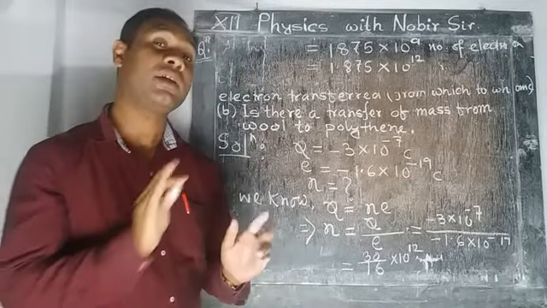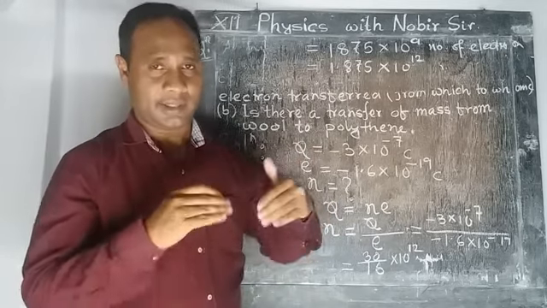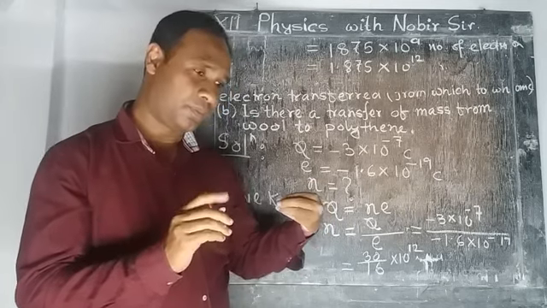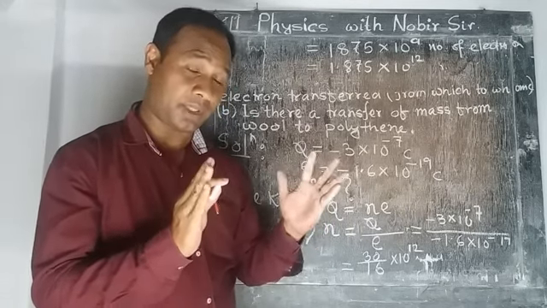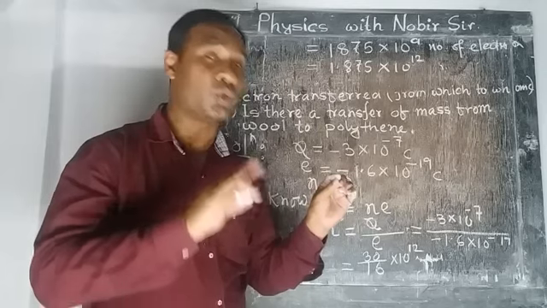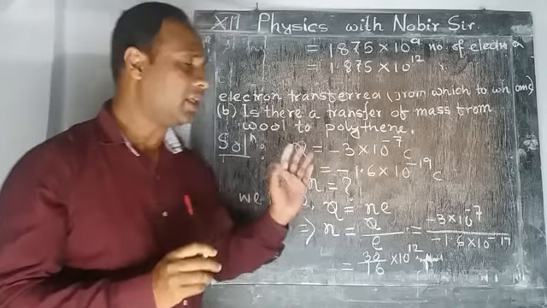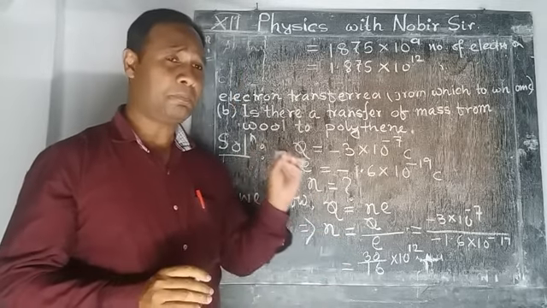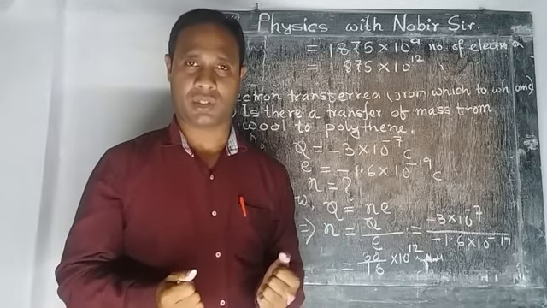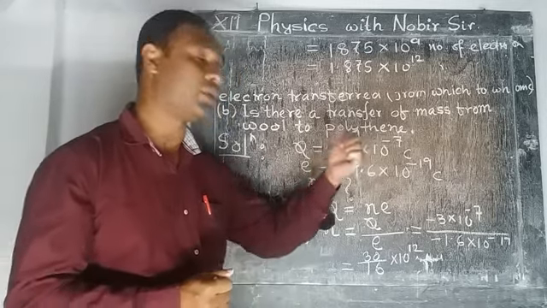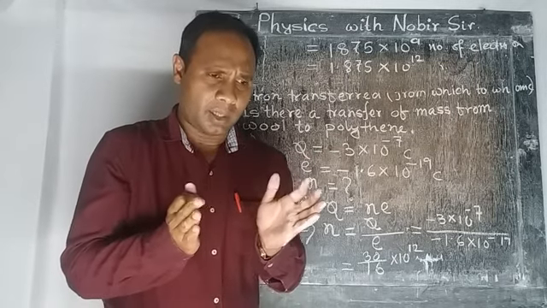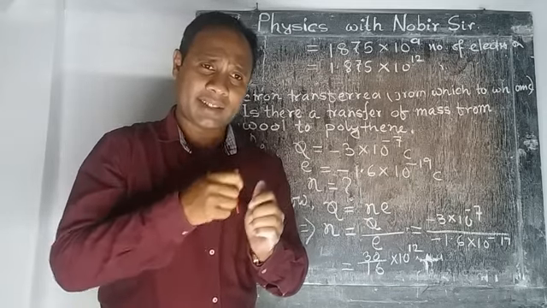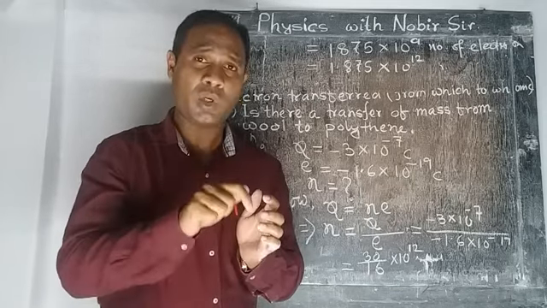Okay. Now another question along with this is set up. We are asked to find out the electron is transferred from which body to whom. See, in the question it is clearly written the polythene piece acquired a negative charge, and the amount of charge is 3 into 10 to the minus 7 coulomb. So the polythene piece acquired a negative charge means what? There is an excess of electrons, that is why it is negative.